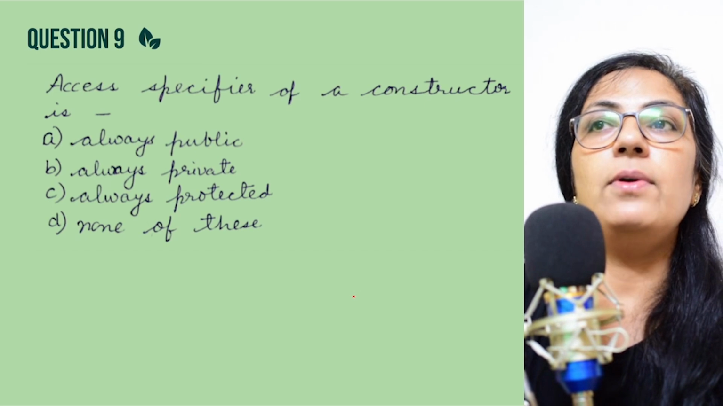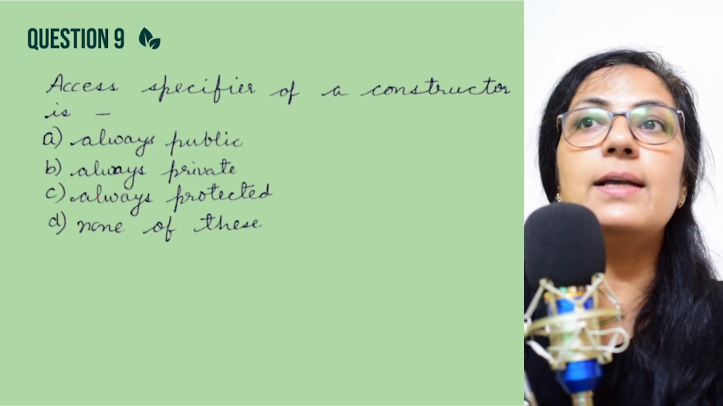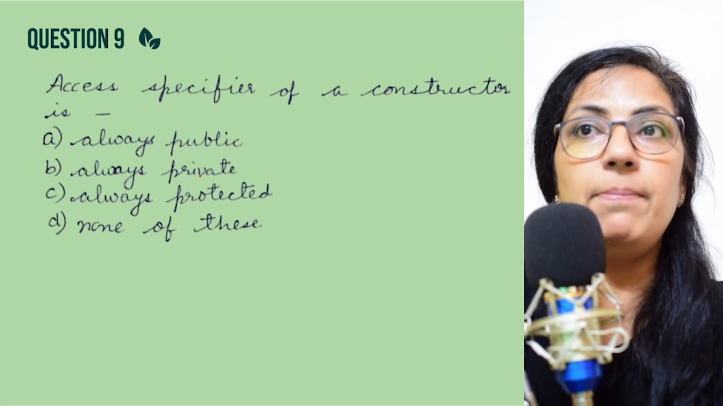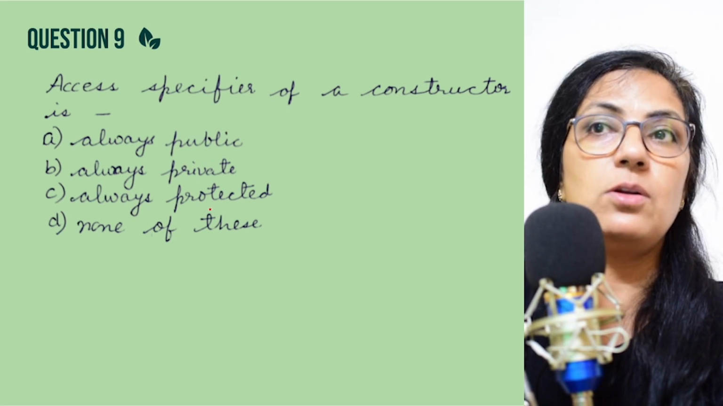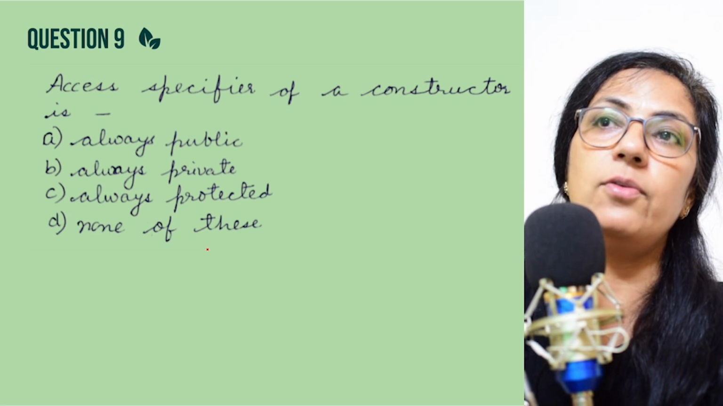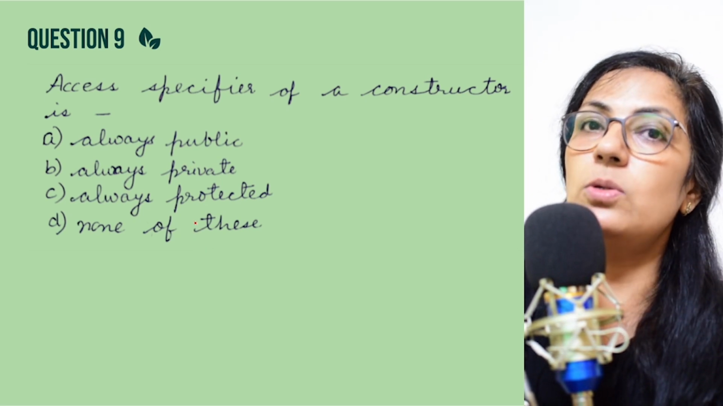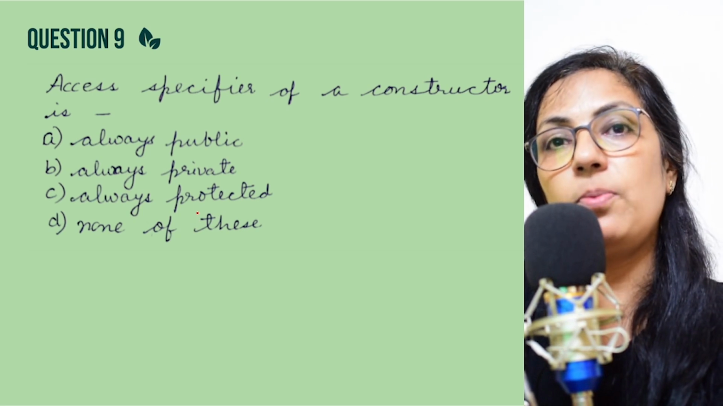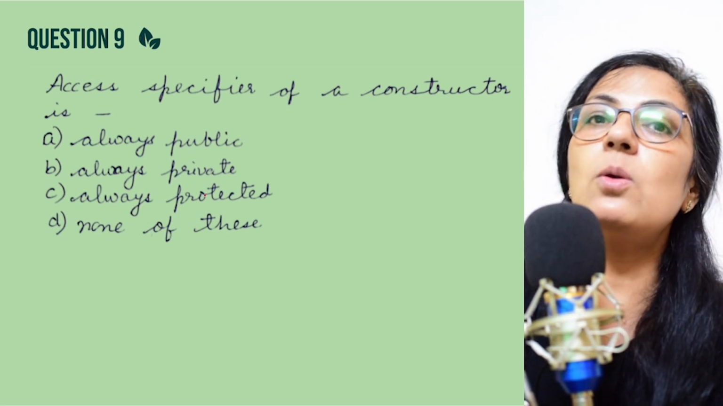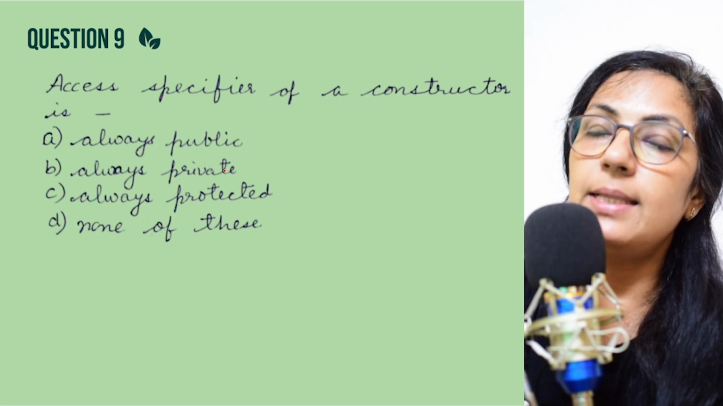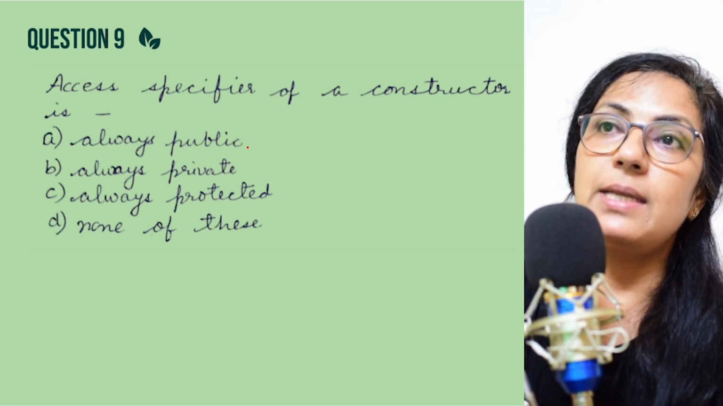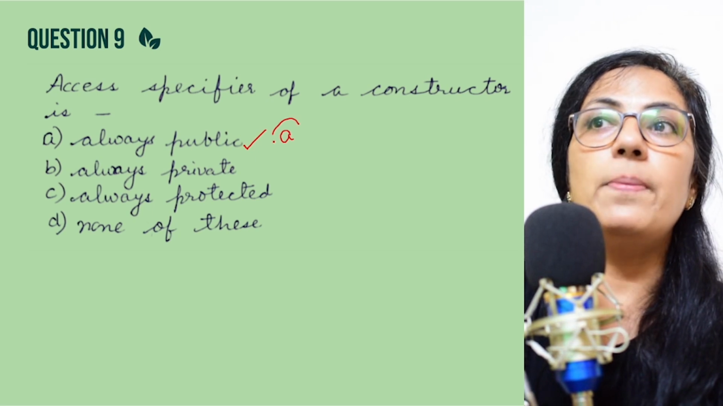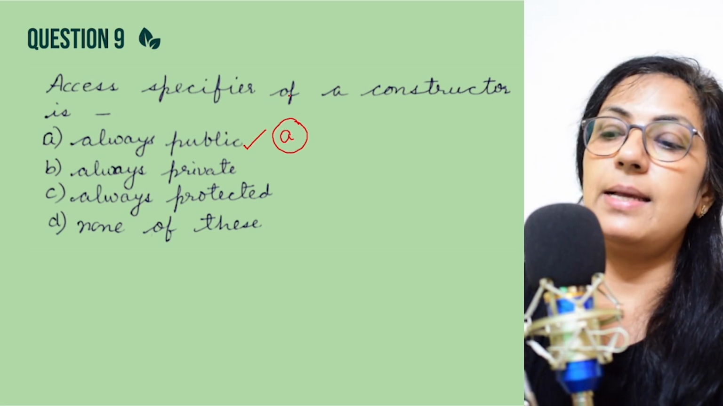Next we have, access specifier of a constructor is. The options are always public, always private, always protected, and none of these. Children, please note that a constructor cannot be private or protected. Always you have to take the constructor as public type. So it has to be always public, right, children? So option A is the correct answer.